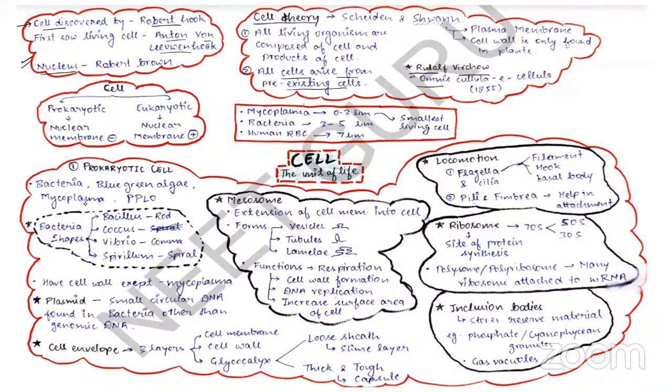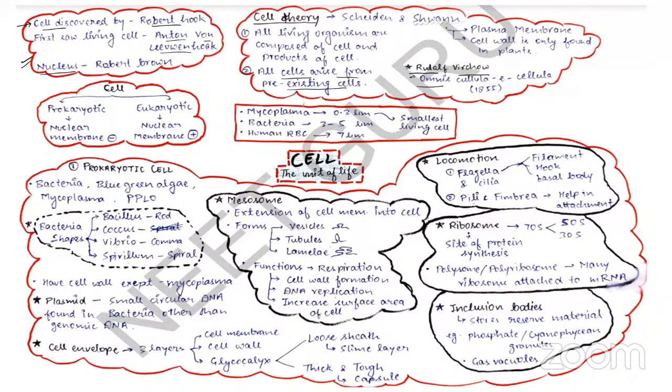The prokaryotes have a genetic material which is circular, single, closed, naked DNA. If I say naked, that means they lack histone protein. In eukaryotes, they have a histone protein, but in prokaryotes there's no histone protein, so their DNA is naked.